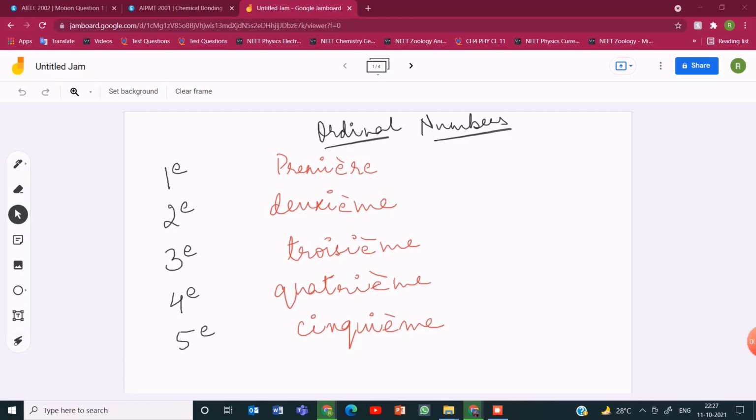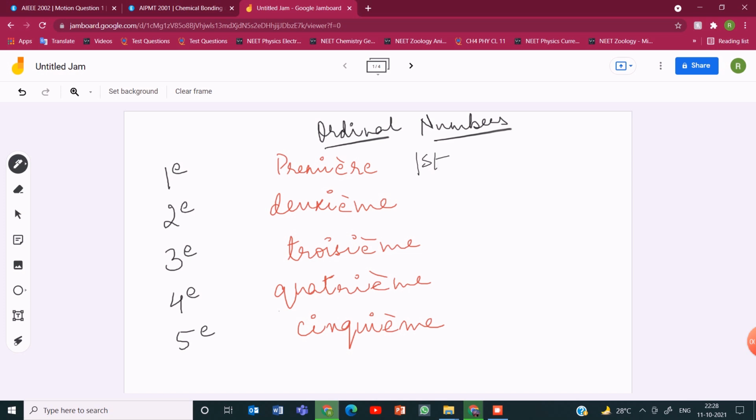Okay, so here's the list of ordinal numbers 1 to 20. You can find the link for the PDF in the description box. You will be directed to the Telegram channel. You can access the PDF from there. So let's read these ones. First is première, second is deuxième, third is troisième, fourth is quatrième, fifth is cinquième.